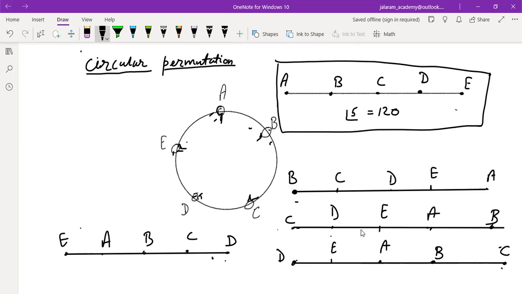Now, if we discuss this arrangement, A, B, C, D, E, B, C, D, E, A, C, D, E, A, B, D, E, A, B, C, E, A, B, C, D, these are the 5 arrangements along a straight line. But corresponding to them, if you arrange them along a circle, there will be only one arrangement. Is that clear to everyone?